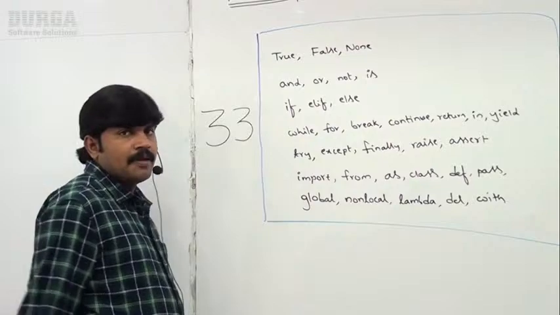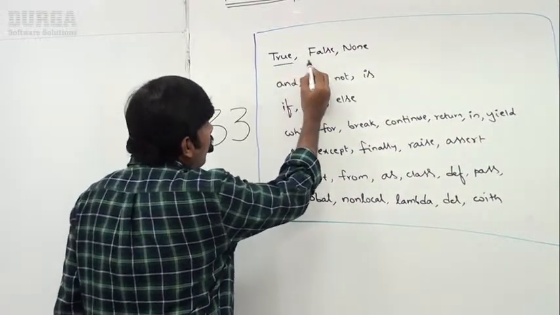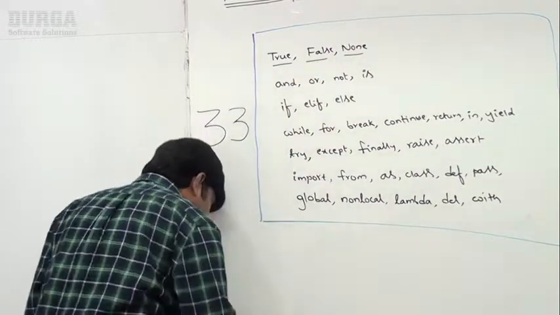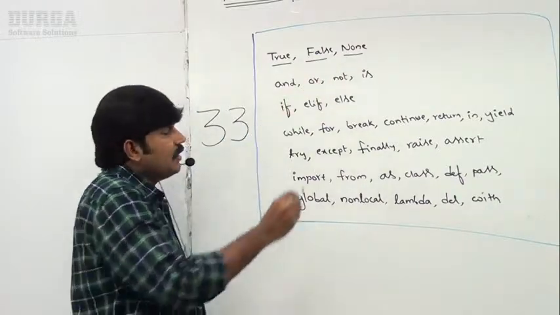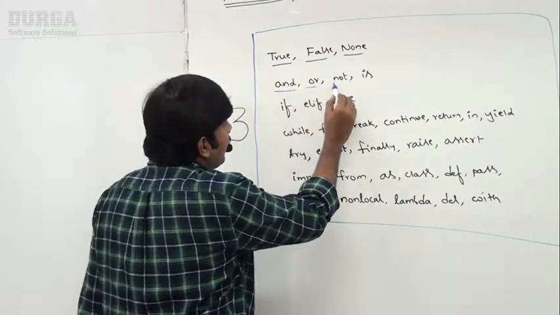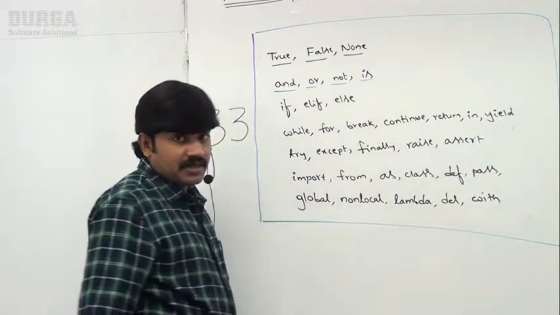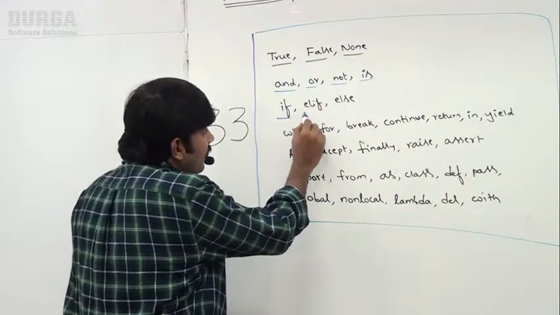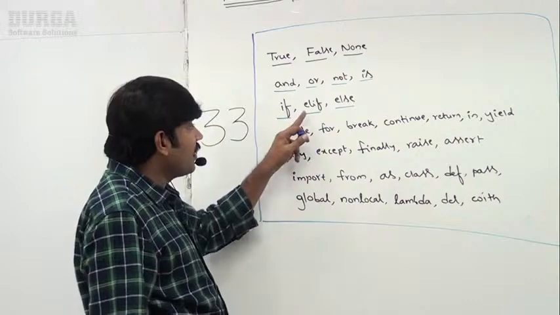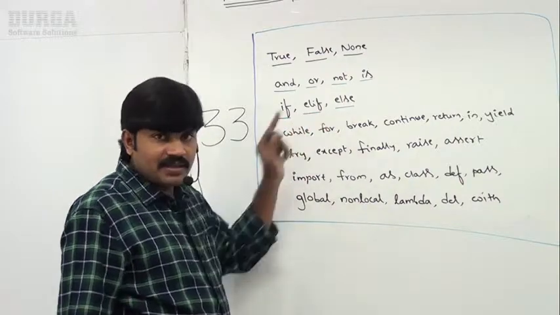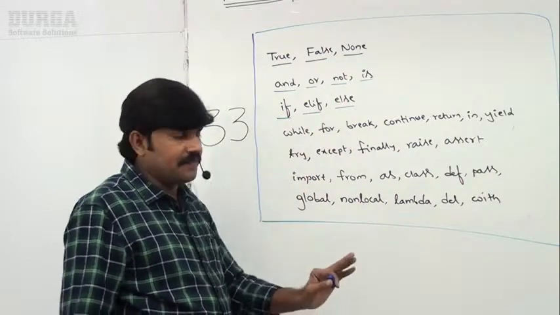You can see, sir, first True, False, None. These are True, False, None. Next, and, or, not, is, which are operators. Next, if, elif, else. If, elif, else, related to if-else.